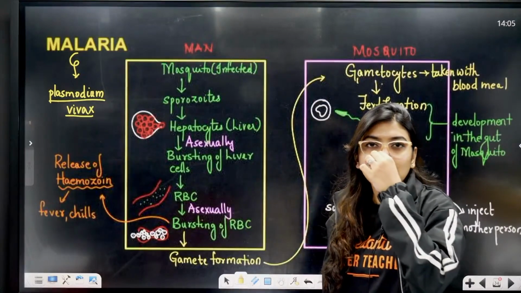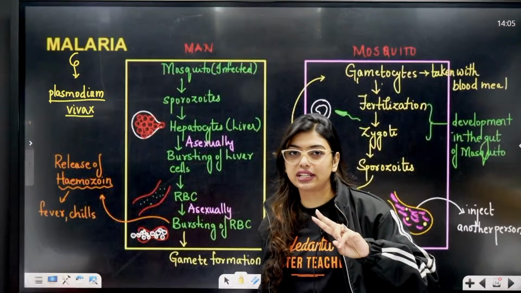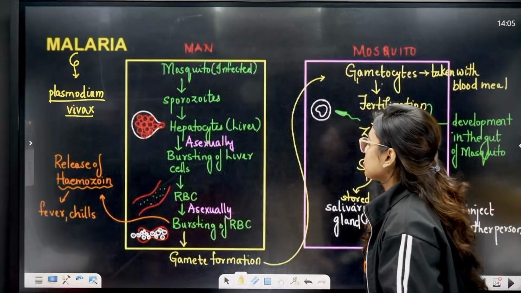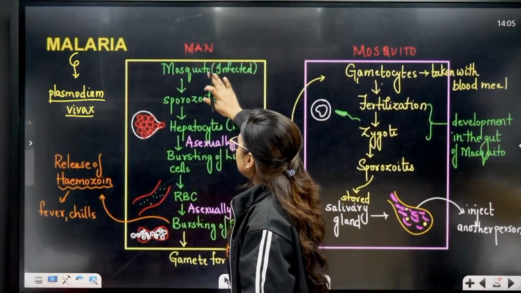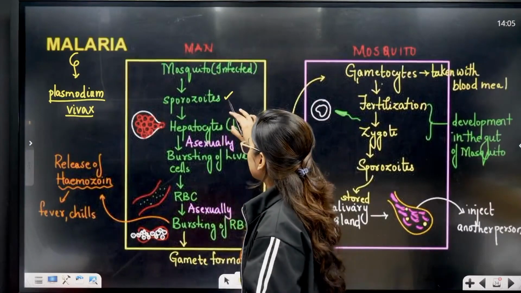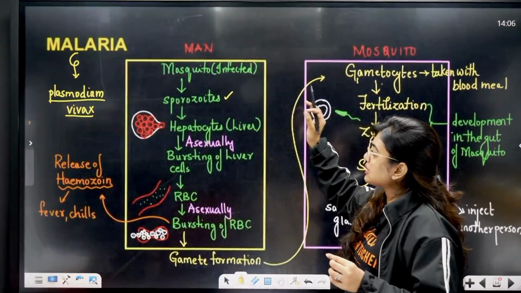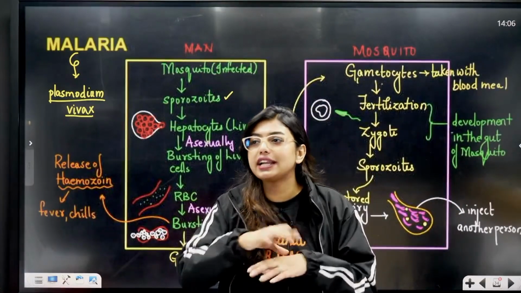So this fellow, Plasmodium vivax, needs digenetic host. That means 2 hosts it needs: one female Anopheles mosquito and the person. Here what is going to happen, students? The mosquito already is infected, it has Plasmodium vivax. It will have sporozoites. Now the mosquito has come and bit a man, and the sporozoites have entered the body.